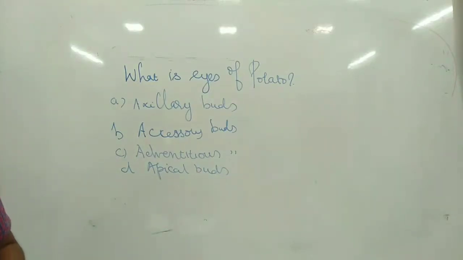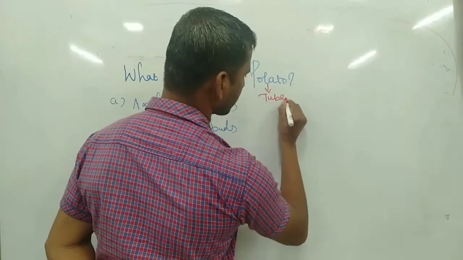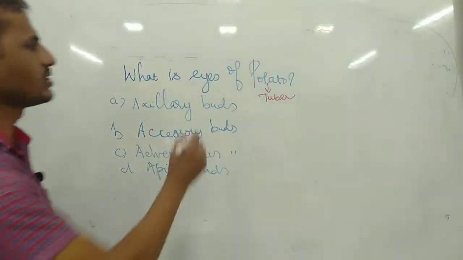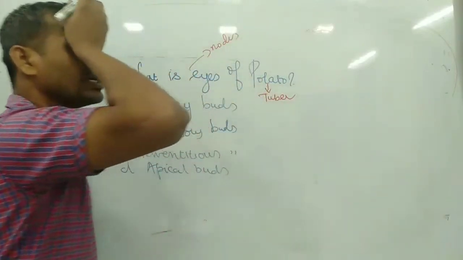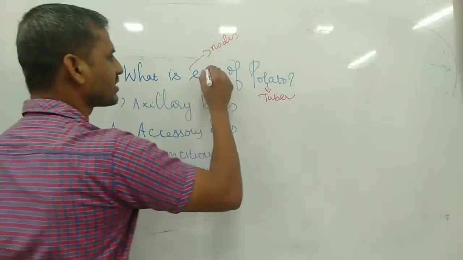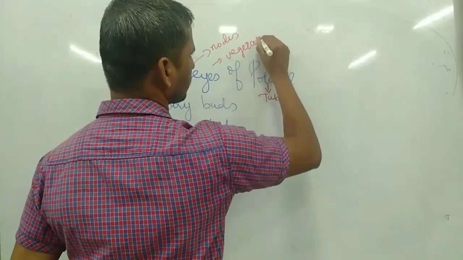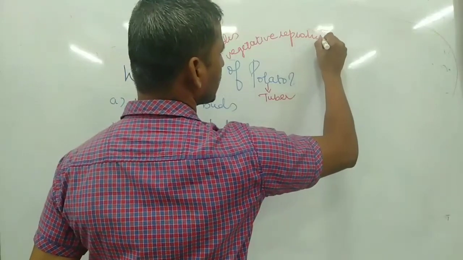So the eyes of the potato, which category do they belong to? Potato mainly belongs to tuber. Eyes start from the node regions. Eyes mainly help in vegetative reproduction.